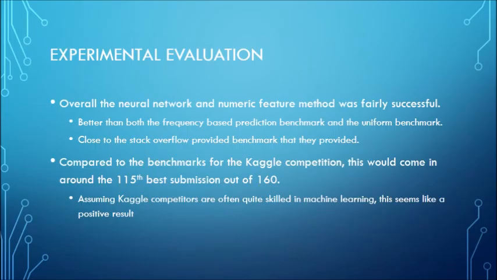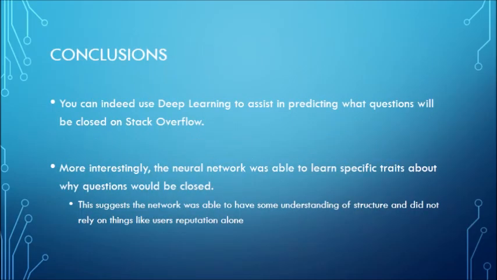Compared to the ones on the Kaggle competition, this would have come in around 115th out of 160. Assuming the competitors in Kaggle are often quite skilled in machine learning, it seems like a very positive result. Finally, we can conclude that you can indeed use deep learning to assist in predicting what questions will be closed on Stack Overflow.